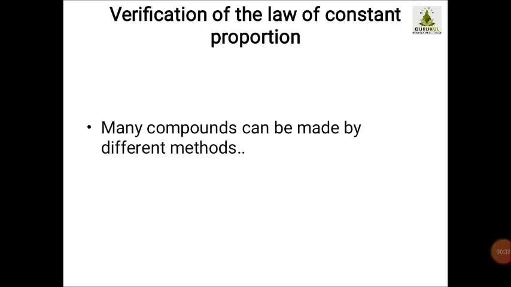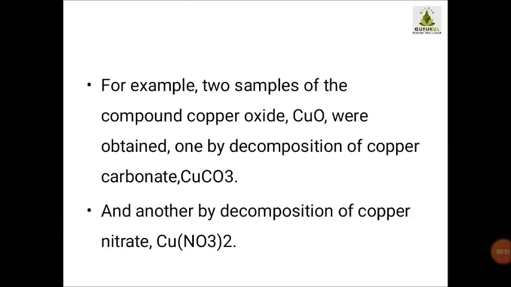Now students, we are going to study that many compounds can be made by different methods. There are different methods to make a simple compound. For example, two samples of the compound copper oxide were obtained, one by decomposition of copper carbonate and another by decomposition of copper nitrate.